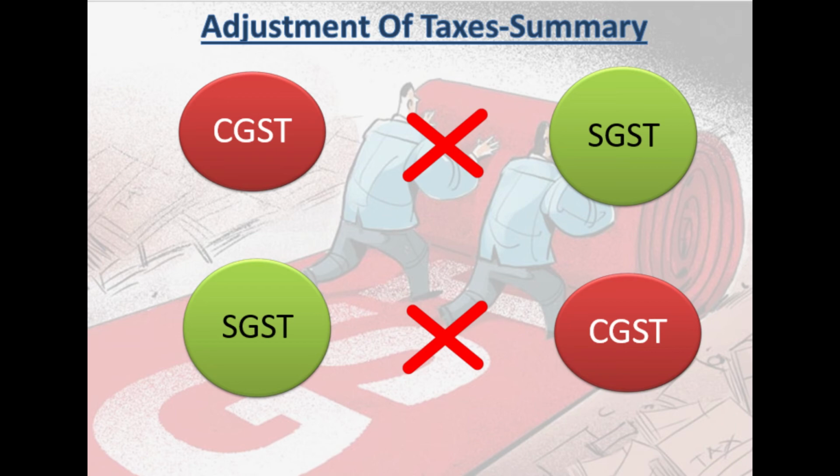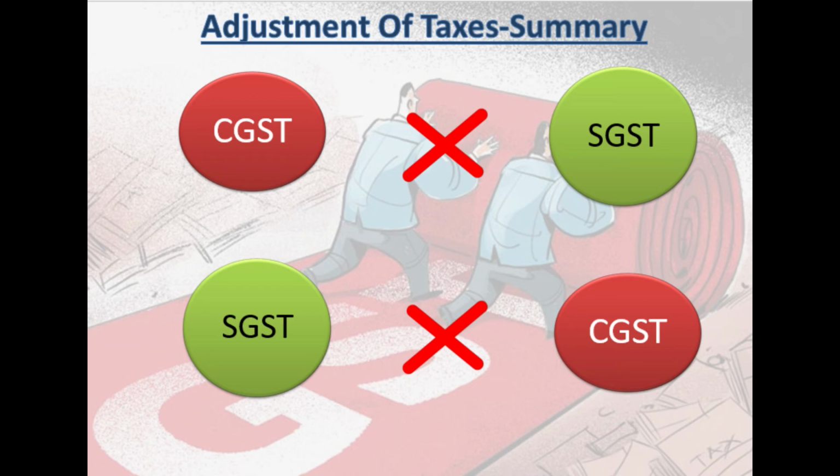CGST input tax credit can be adjusted against CGST, but CGST input tax credit cannot be adjusted against SGST output liability. Likewise, SGST input credit cannot be adjusted against discharging CGST output liability. I hope you are clear.